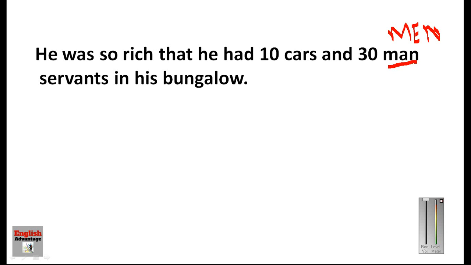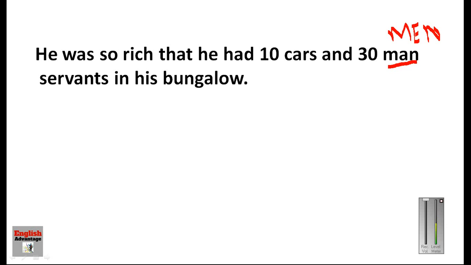Like sister-in-law. What will be the plural of sister-in-law? Sisters-in-law, not sister-in-laws. We have to add the s in the chief word, not in the additional word. Like father-in-law, the plural of father-in-law will be fathers-in-law. In the same way, man servant, but "man" has to be in plural. In the same way, hangers-on, not hanger-ons.